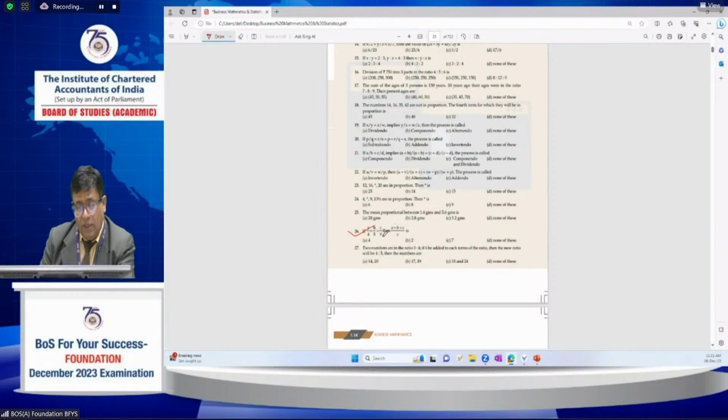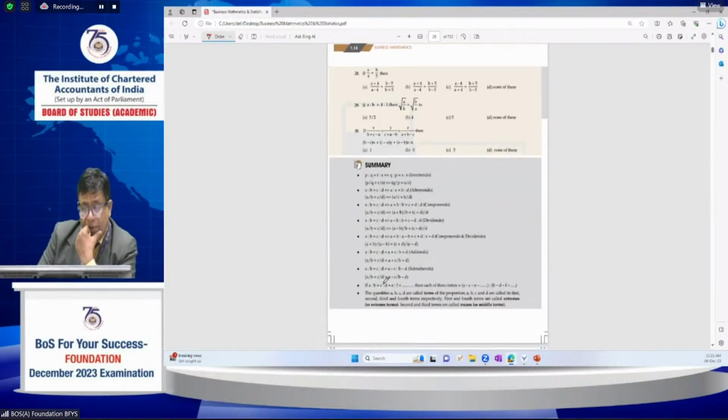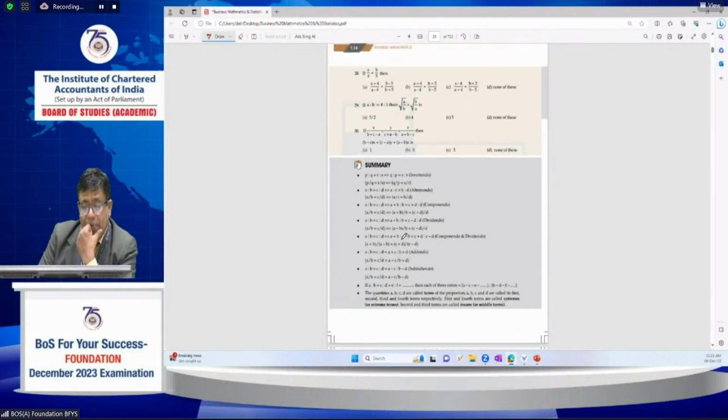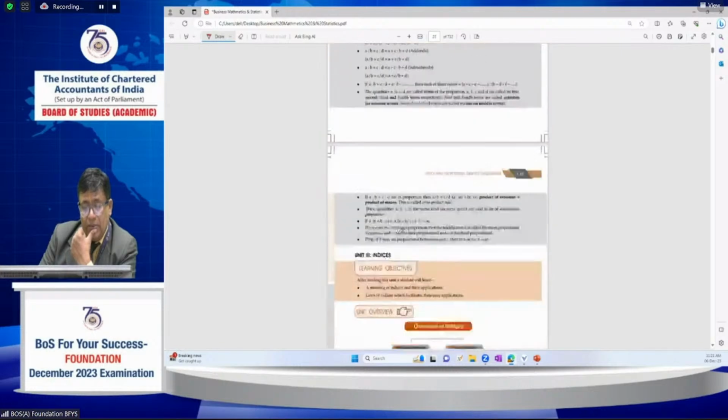The sum of all these, A plus B plus C by all, we get 4 plus 5 plus 9 by 9, that is 18 by 9, that is 2. Summing up all the terms and all the factors, what kind of property is this? If you look at the properties, everything is given: componendo, dividendo, which property is applicable. Based on that, you have to solve these questions.